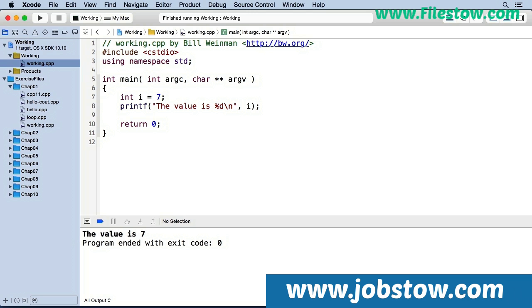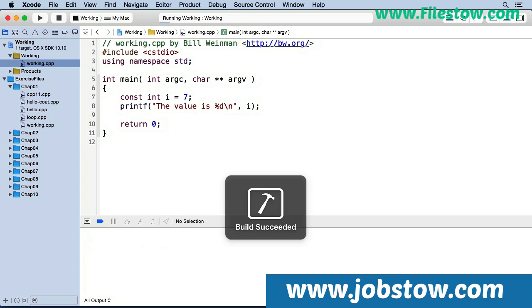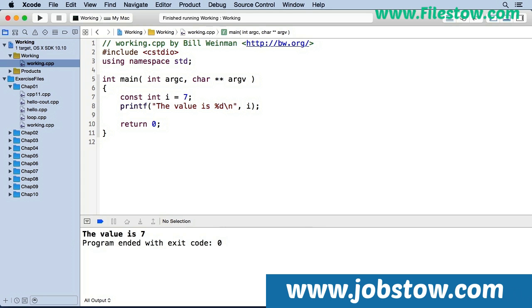C++ also uses qualifiers, sometimes called modifiers, that change the behavior of variables in various ways. A qualifier becomes part of the type. For example, if I put the const qualifier before this integer type, this tells the compiler that the value of this variable cannot change once it's defined. This is called a read-only variable. So I build and run, and you see that it still works exactly the same.